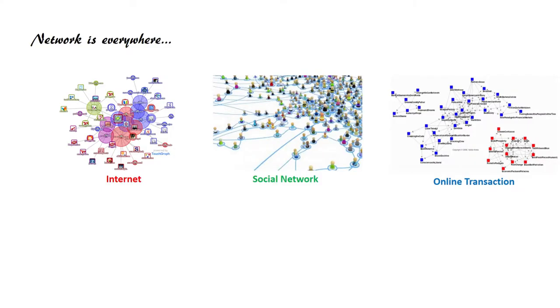Networks are everywhere. Graphs present a powerful data structure to model the relationships among entities in real-world networks, such as the internet, social networks, and online transactions. The dense subgraph detection problem is very popular in practice.